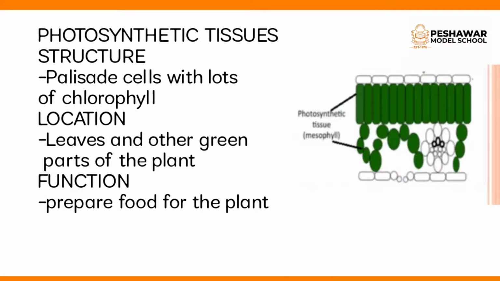Next is the photosynthetic tissue. Photosynthetic tissues are composed of palisade cells. These cells have a lot of chlorophyll to trap sunlight and carry out the process of photosynthesis. The process in which plants make their own food by using sunlight, water and carbon dioxide is called photosynthesis. Photosynthetic tissues are present in leaves and other green parts of a plant. The function of these tissues is to prepare food for the plant.